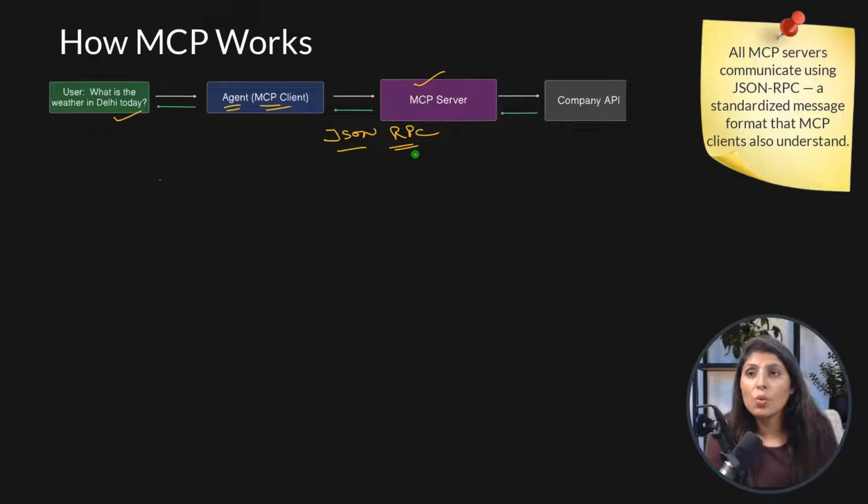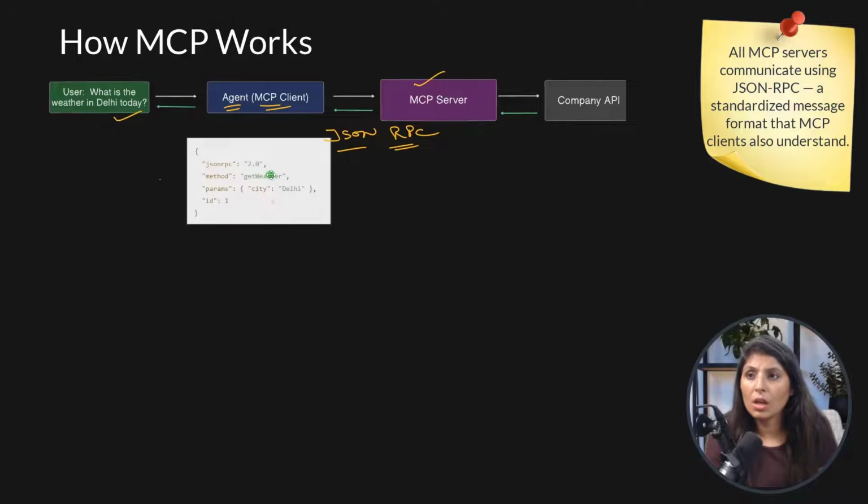So whenever you are going to give any question to any MCP server, that question should be in the format of JSON RPC. So when the user asks this question, our agent which has the MCP client, this MCP client is responsible to convert this question into JSON RPC format so that the MCP server can understand our question.